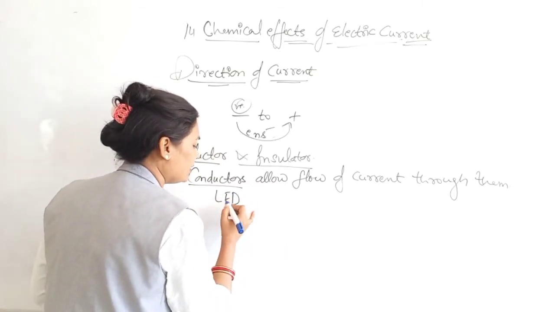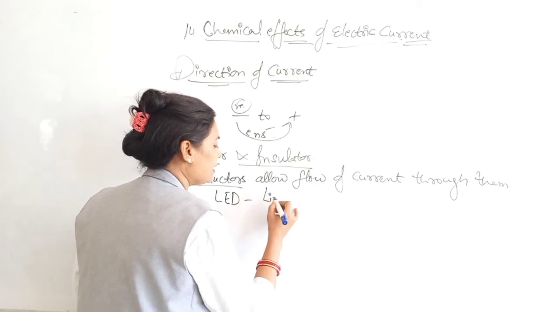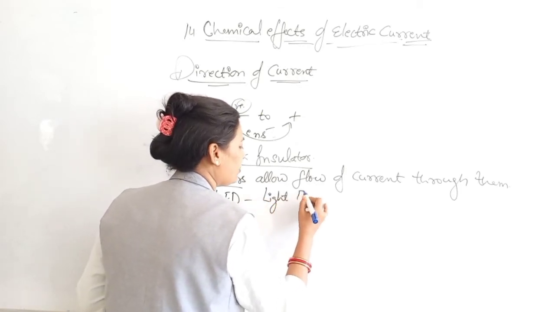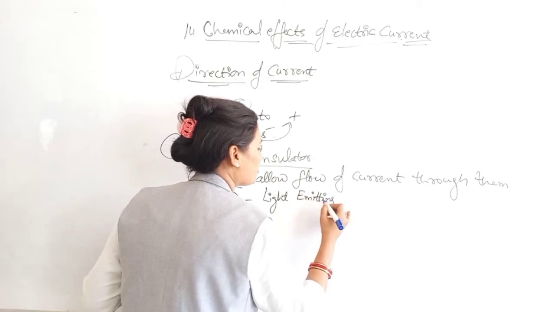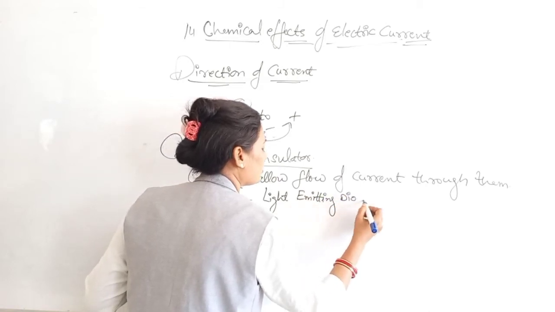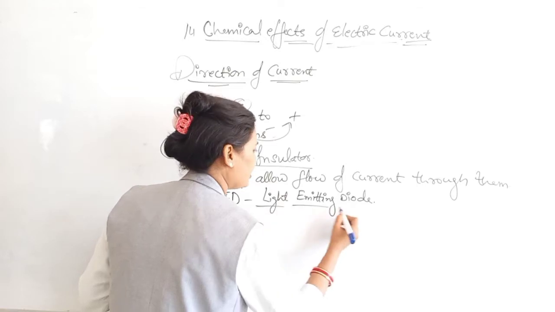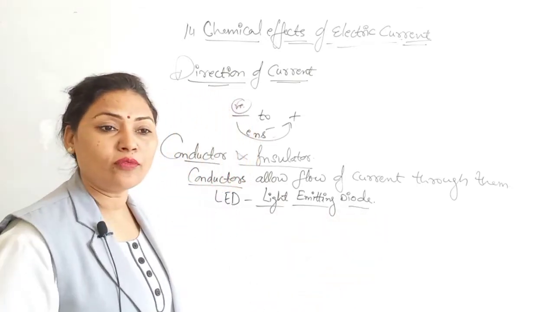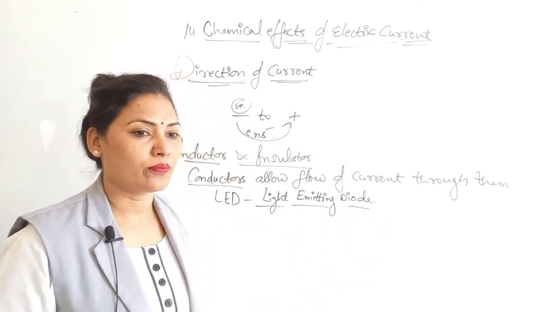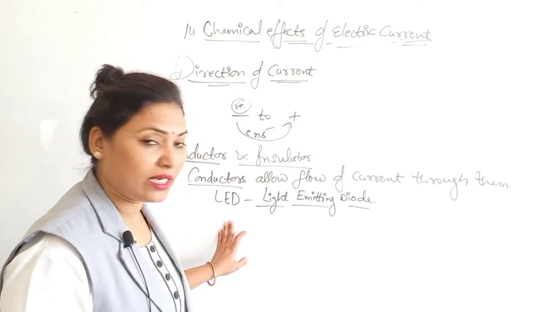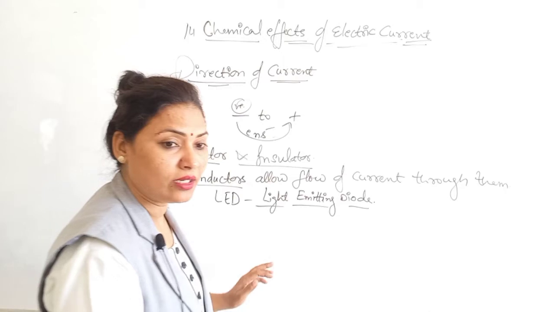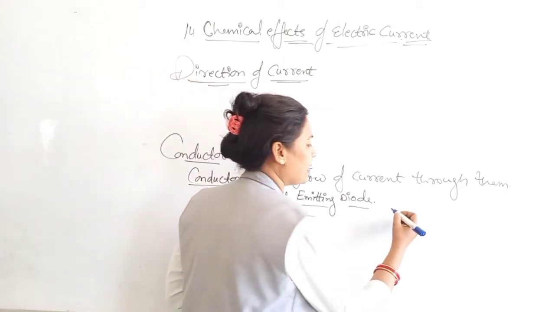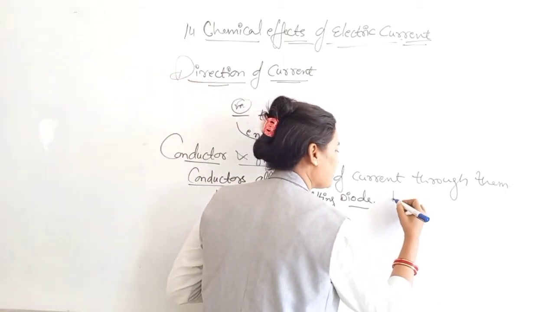So, you can see the LED there. LED means light emitting diode, which is its full form. This LED has two leads, or two arms, one short and the other longer.